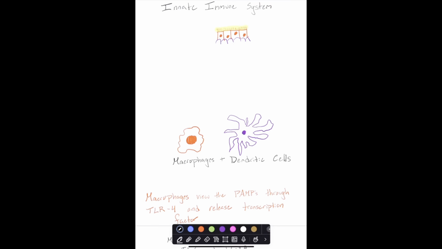Steve, I know that the Ebola virus affects macrophages, monocytes, and dendritic cells, which all make up the innate immune system. Well done, Team Haley. Now let's take a deeper dive into the innate immune system. Invaders enter the organism through the mucous membrane and lead to effects on the macrophages and dendritic cells.